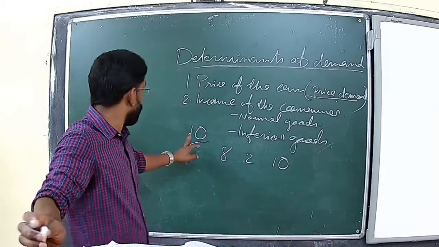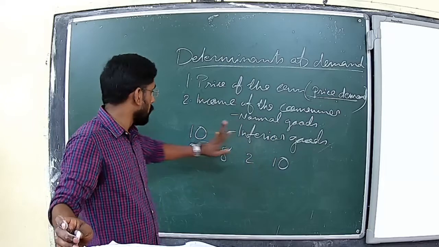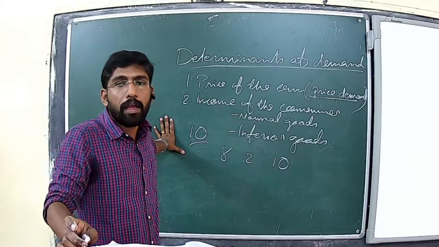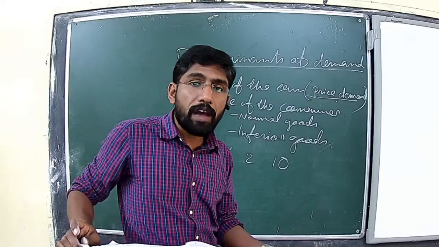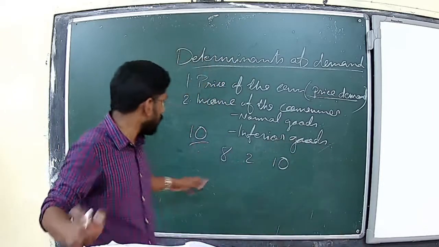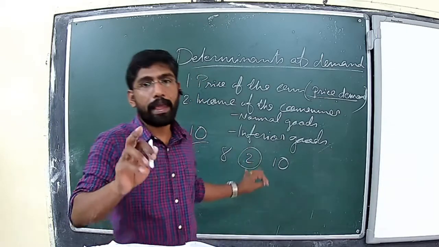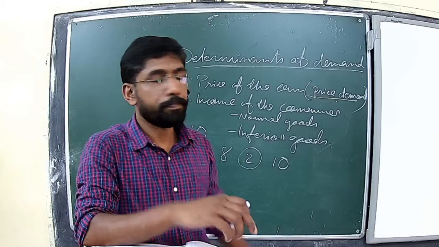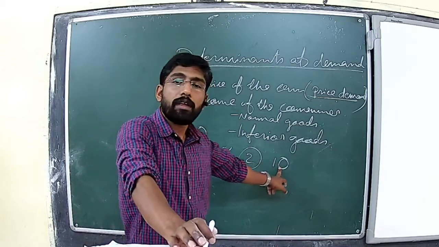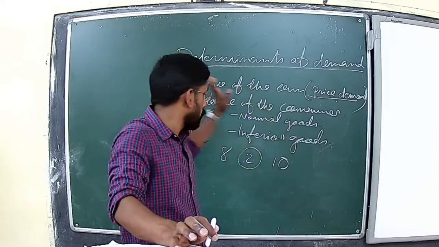So he will not be able to purchase 1 kilogram of rice because his income is 10 rupees, and after purchasing maize he may have to purchase something else. So this 2 rupees can be used for purchasing something else, and 1 kilogram of rice costs around 10 rupees.